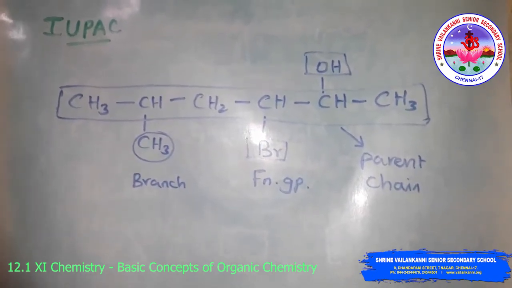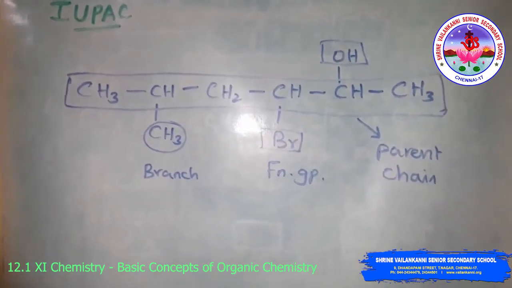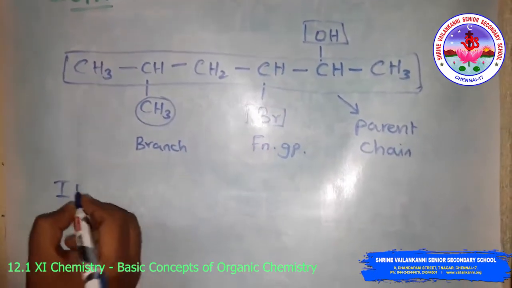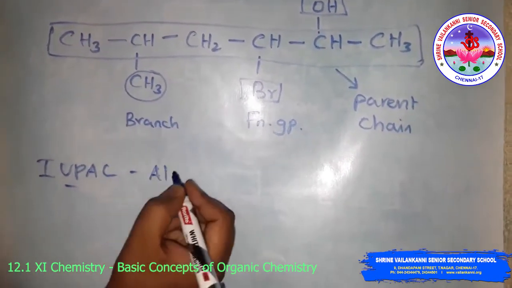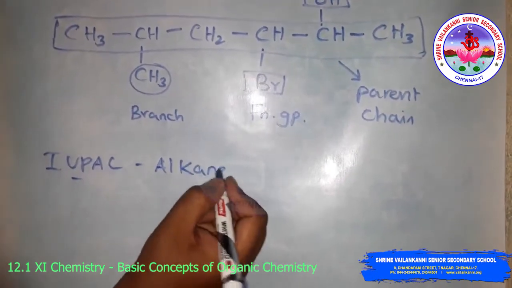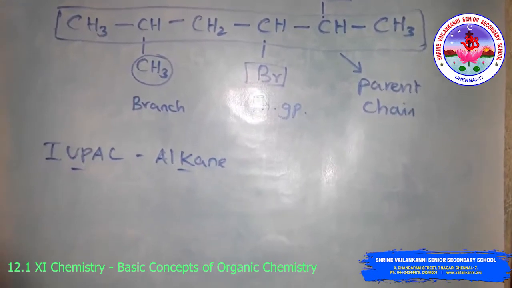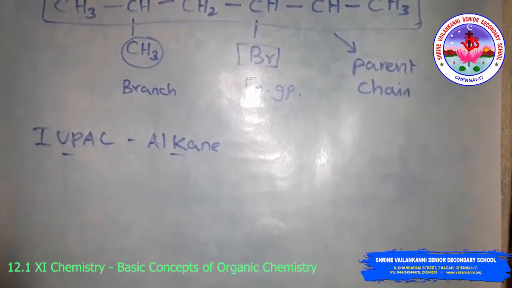Here we will discuss the IUPAC nomenclature of alkanes. Alkane means carbon-carbon single bonds only. First we will see the straight chain hydrocarbons.